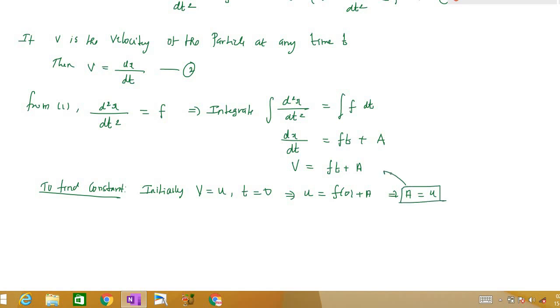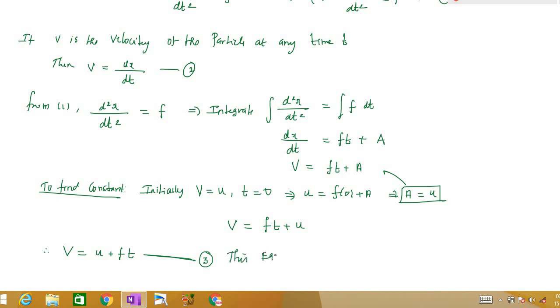So if I substitute back here, we have v is equal to ft plus u, or v is equal to u plus ft, where u is the initial velocity, f is the acceleration which is constant here, and t is any time. Mark this equation as 3. This is a very important equation. This equation gives the velocity of the particle at any time t.